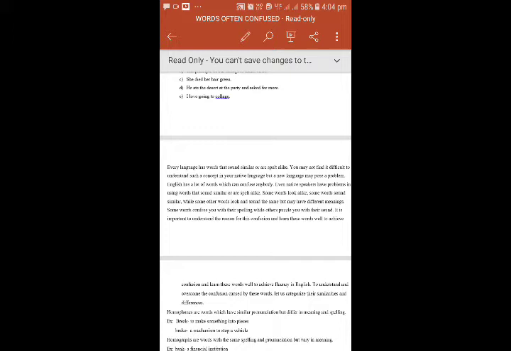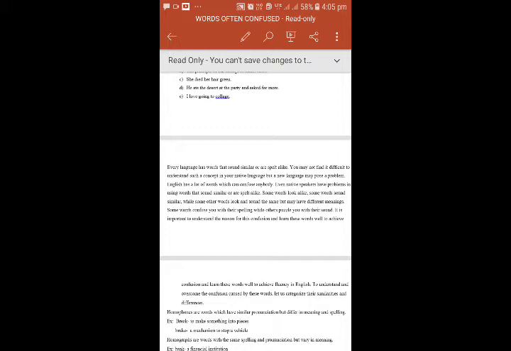Every language has words that sound similar or are spelled alike. You may not find it difficult to understand such a concept in your native language, but a new language may pose problems. Some words look alike, some words sound alike, while some other words look and sound the same but may have different meanings.